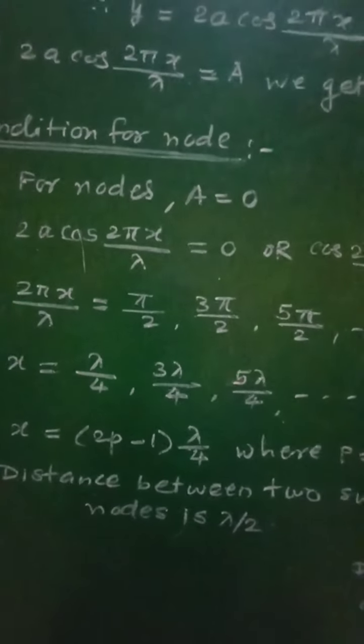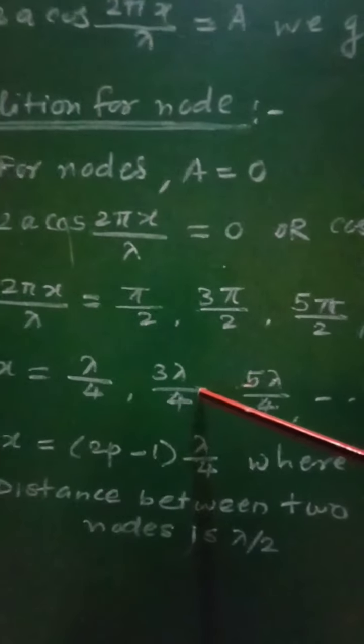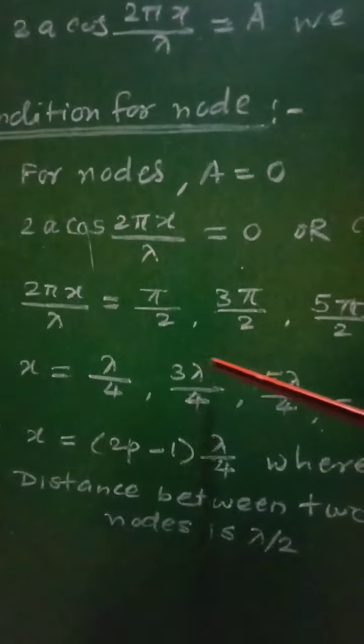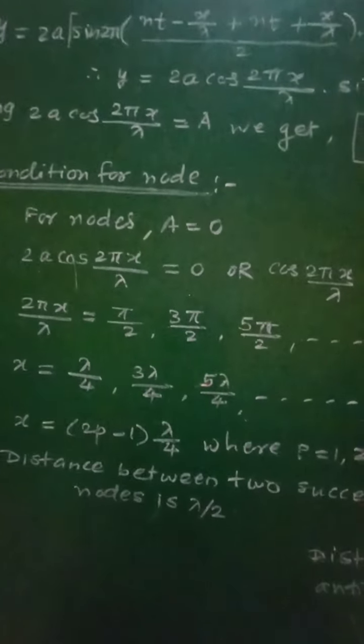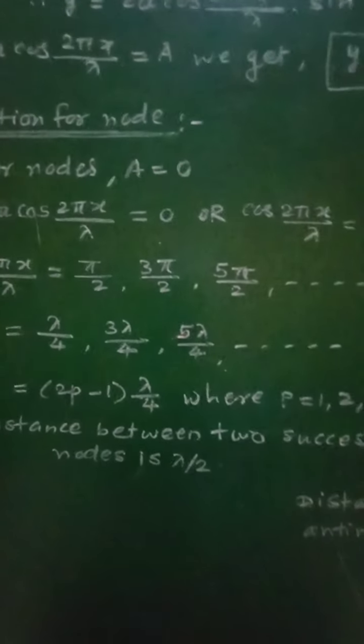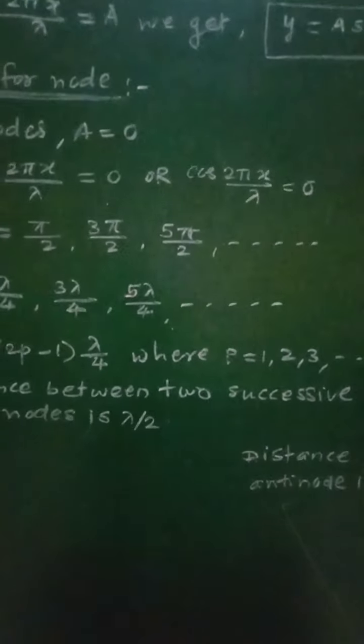So in this way, for these positions, that is lambda by 4, 3 lambda by 4, 5 lambda by 4, from the fixed end of that wave we will get the formation of node.